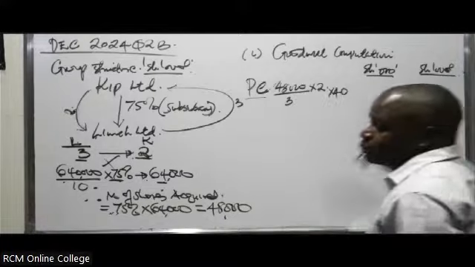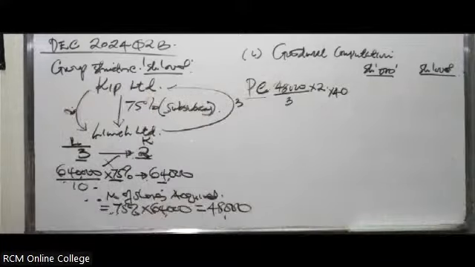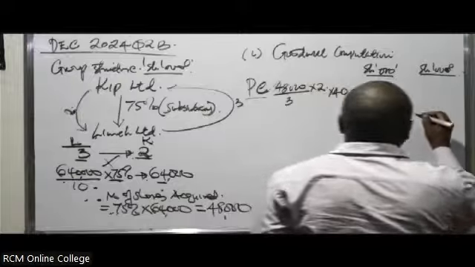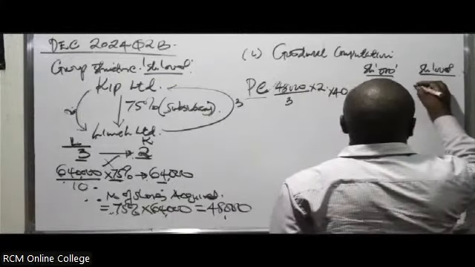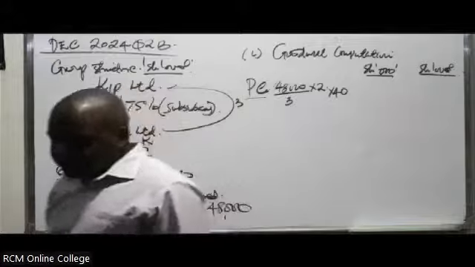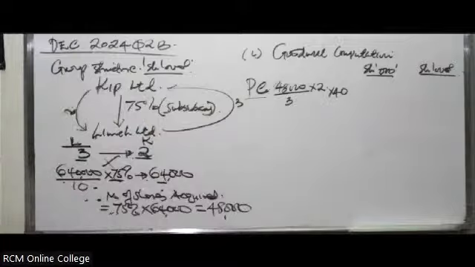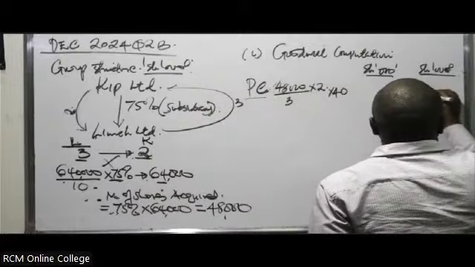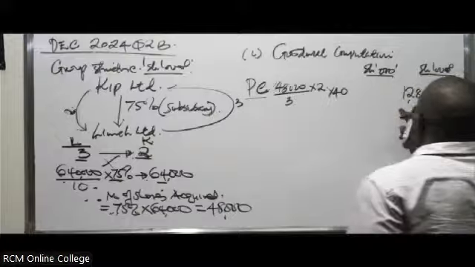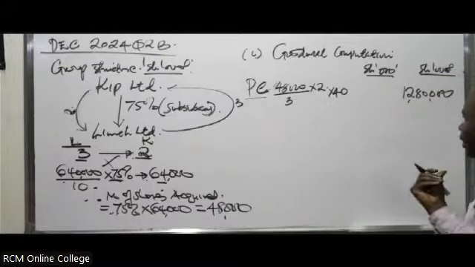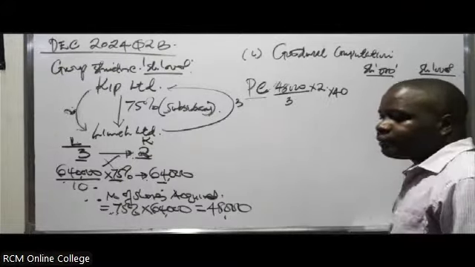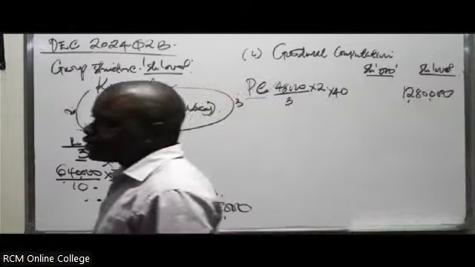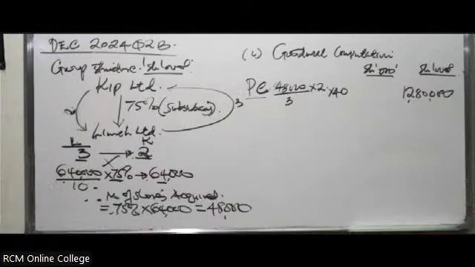Hope you've been able to understand what has happened there. You'll get a figure there. She's come to 1280. So it is 1,280,000. Just give me the figure in full. Yes, 1,280,000. So this is basically what they paid, but it was not in form of money. It was in form of shares. And therefore it becomes the purchase consideration.